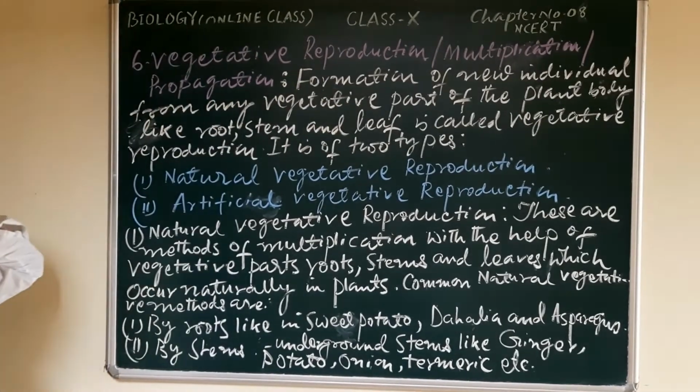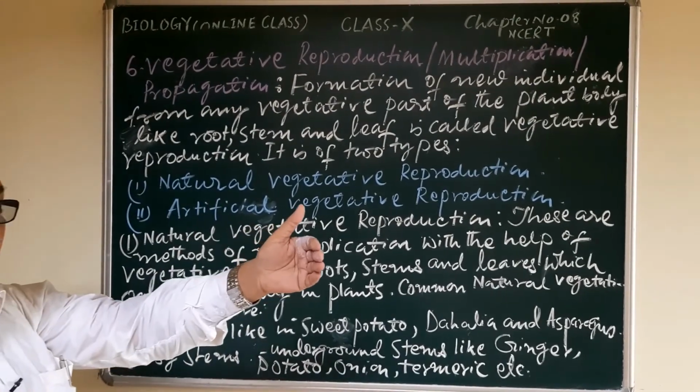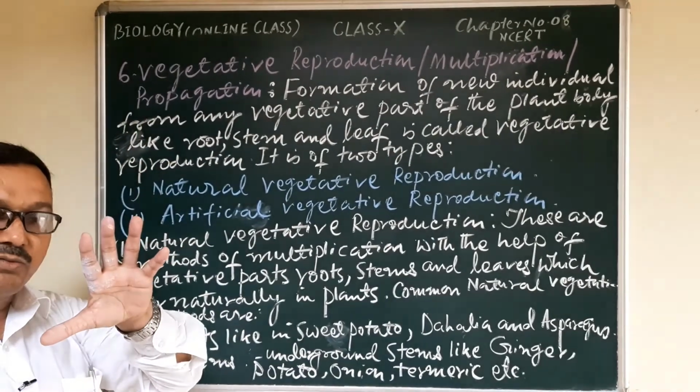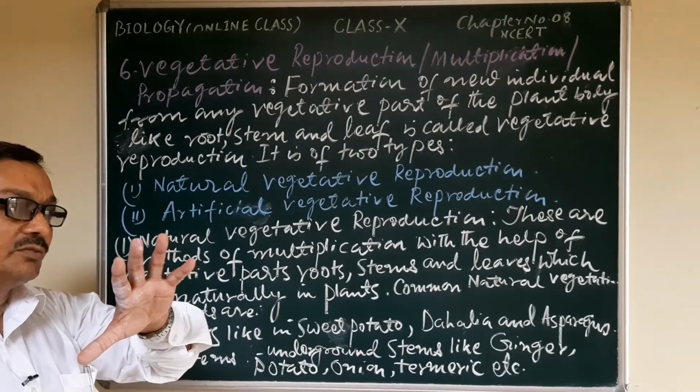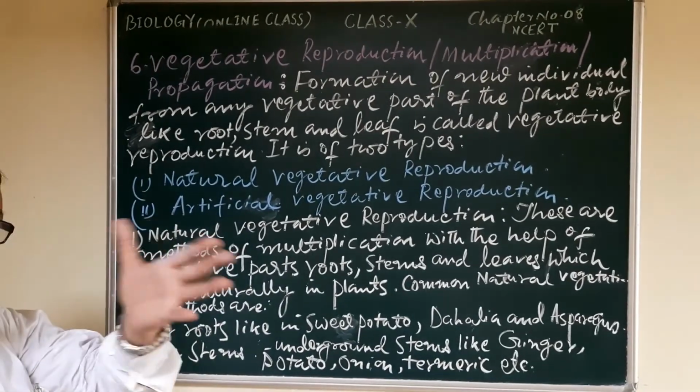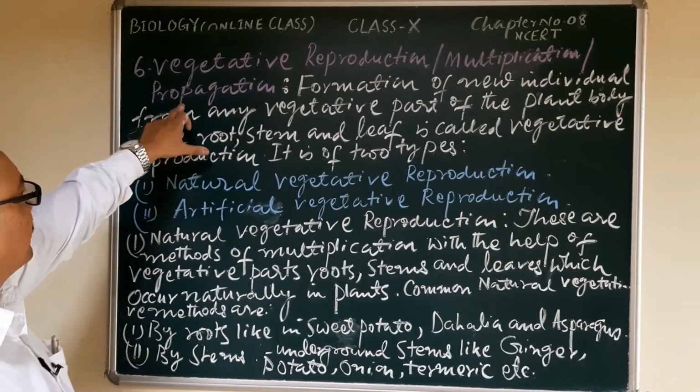Even in those plants there is already the presence of well defined sexual parts, but they may also reproduce asexually.